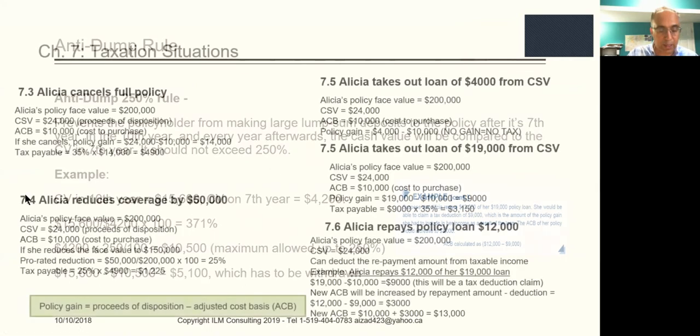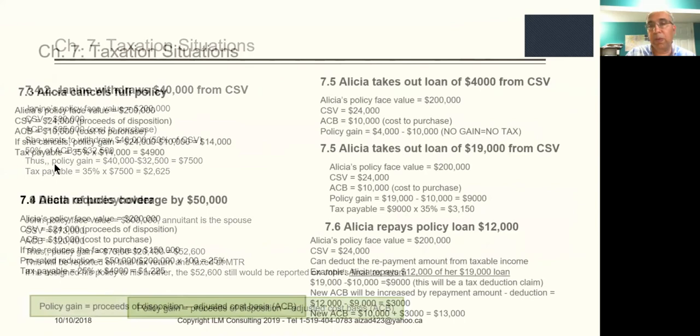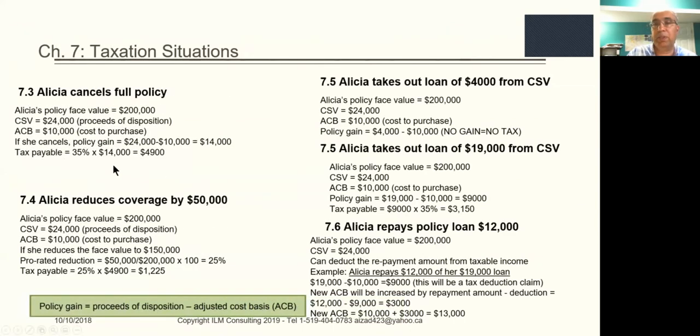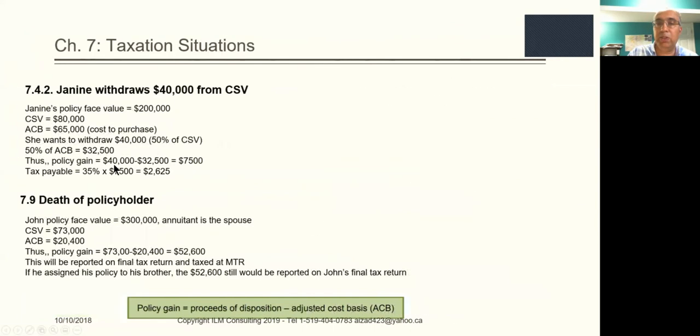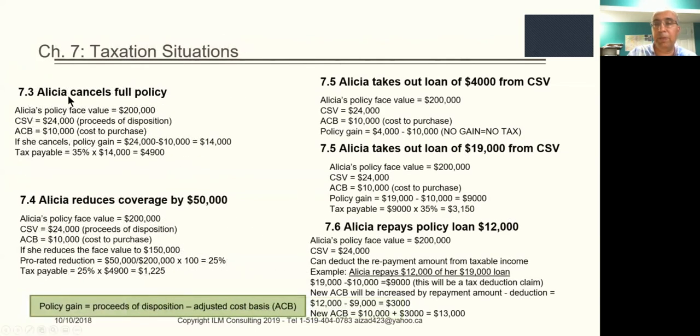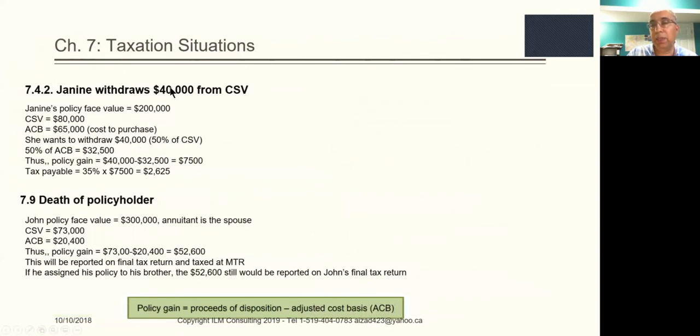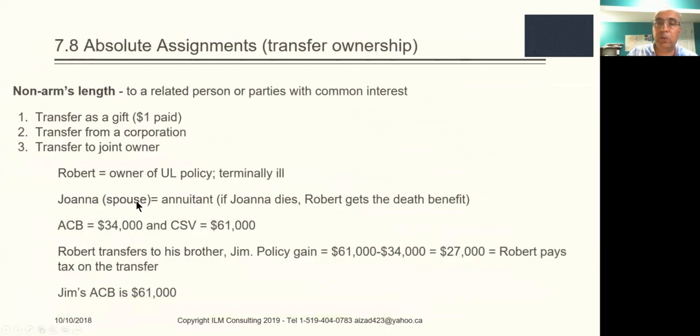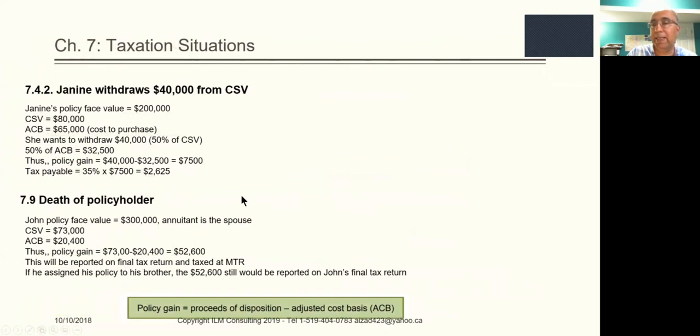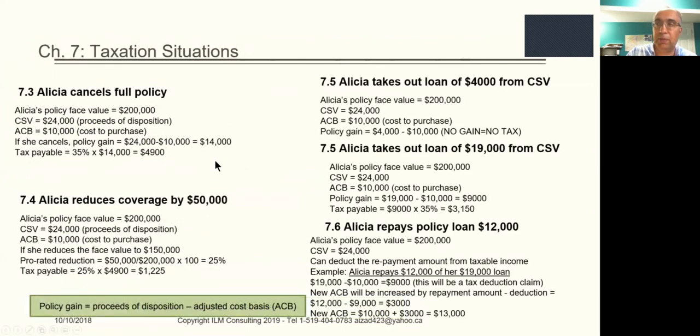Okay. So now before we go on to the next concepts about the taxation situations, I just want to mention to you, different situations can happen if a person cancels their policy, reduces the coverage, takes out a loan, repays the policy loan, withdraws money from the cash value, or the policyholder dies. If any of these situations happen, there is a calculation for the policy gain and for the taxation. So we're going to go through these in the next video.